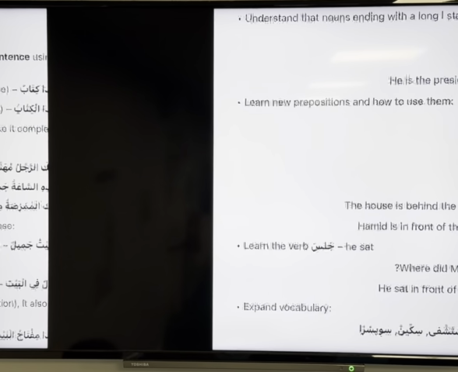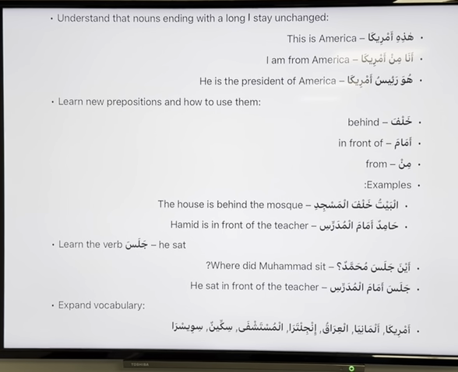Some nouns that we're going to learn, inshallah, have an ending that is unchanged. It doesn't matter if a harfu jar comes or something else comes in front, they will stay the same. For example, هذه أمريكا, this is America. أنا من America, so I am from America. In that case we said harfu jar, ism majroor, right? But is it not meant to be Ameriki? Yes, but this is something that is going to stay as it is.